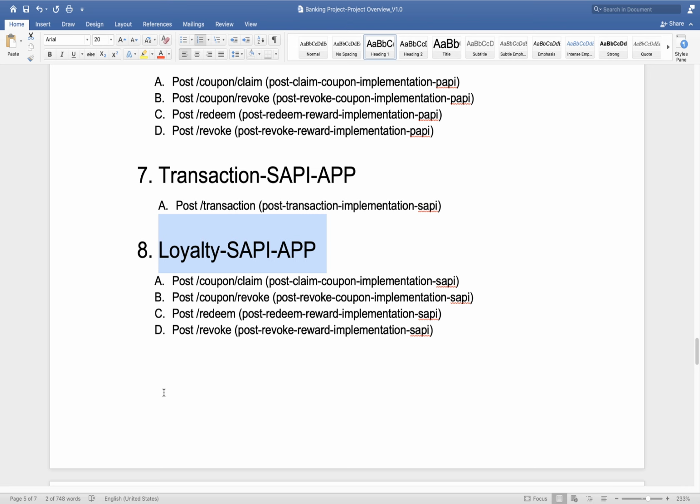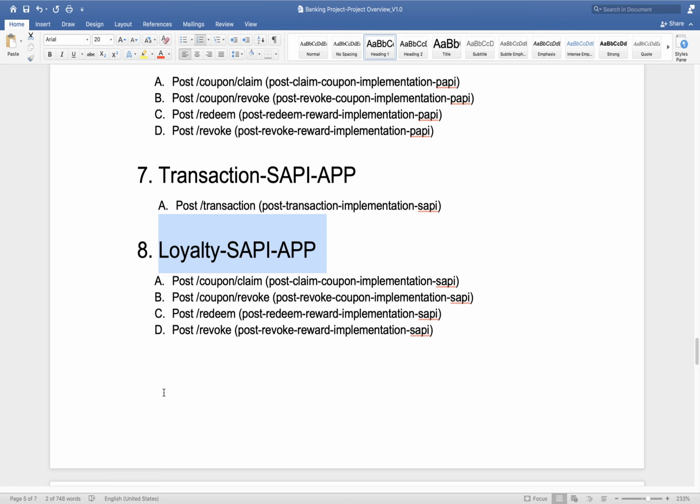So there can be multiple parameters. Based on that you need to decide how you want to group all those APIs, in which application, how many applications you need. Is it clear?